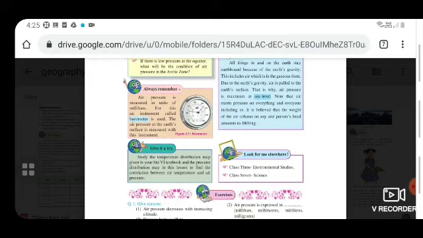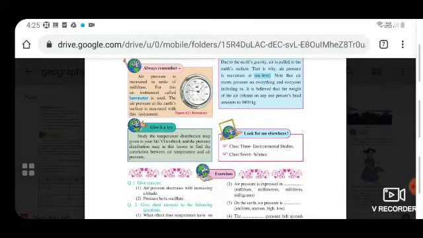Air pressure is measured in units of millibars. For this, an instrument called barometer is used. A barometer is an instrument which is used to measure the air pressure, and the air pressure at the Earth's surface is measured with this instrument.